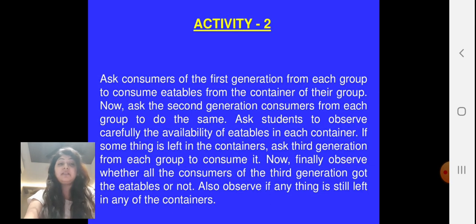Might be certain toffees would not reach the third generation. Also observe if anything is still left in any of the containers. It could be peanuts might not be available to one group and might be available in more numbers to the other group. So you can see the uneven distribution of the items among the groups.